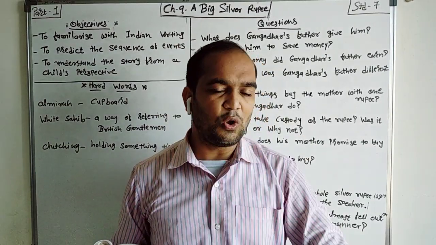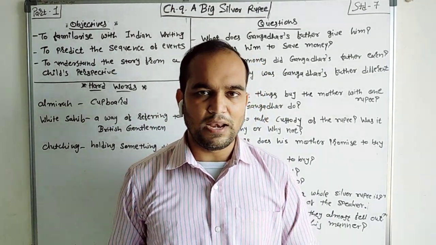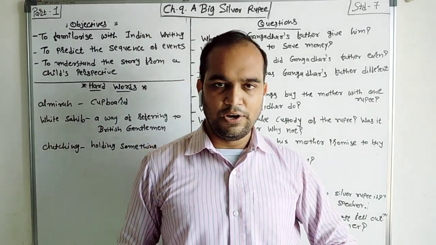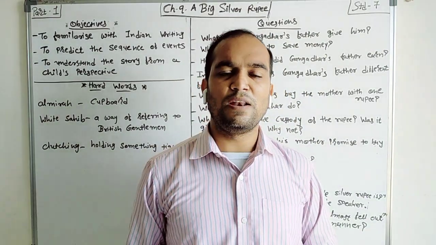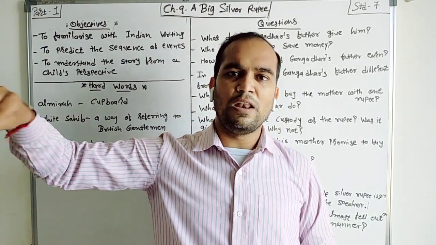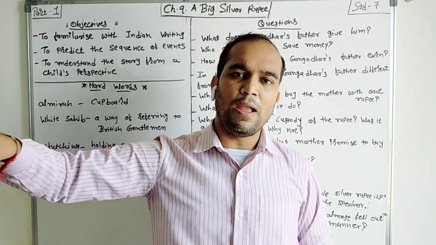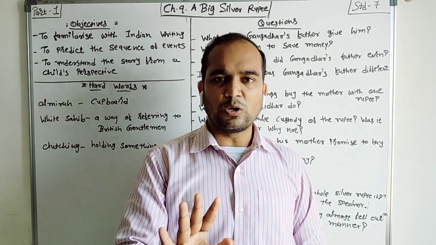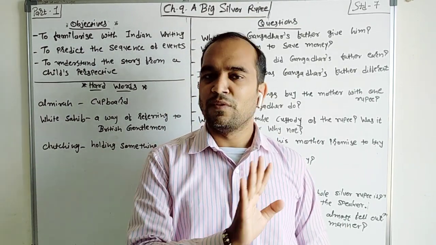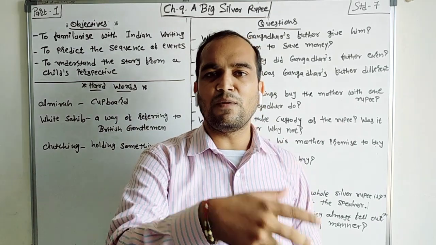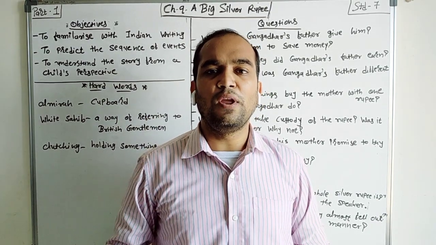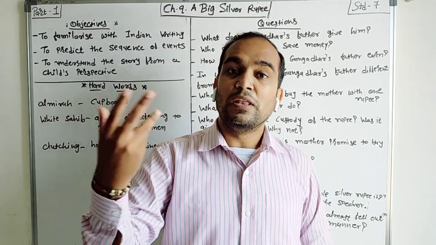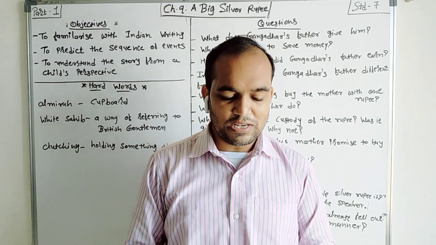Suppose your guest arrives at your home and he or she gives you some money. Your grandparents give you some money on New Year, on your birthday. Now what does your mother do? She asks for that money and says, I will put it into our almirah, or the cupboard, or the piggy bank. Whenever you need, I will give it back. Approximately 50% or 60% of the time the mother will not give you back the money. Whenever you ask for that money, what will you do? The same question arises. So these are the things that we have to learn from this chapter.